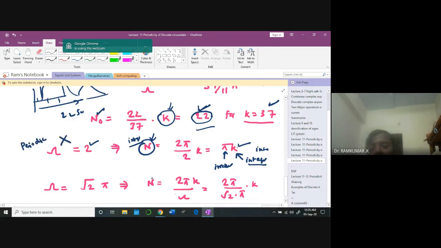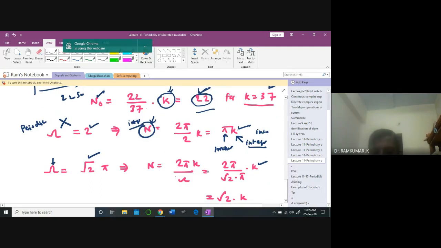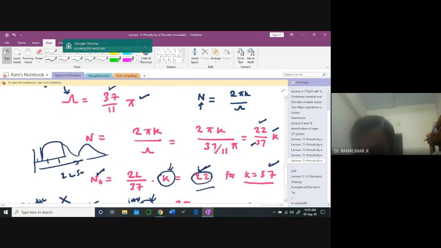This is not periodic. Likewise, when the bigger omega is equal to square root of 2 pi, again there also 2 pi by omega, 2 pi by square root of 2 pi k, and if you divide this, you get square root of 2k. Square root of 2 is again irrational, 1.414, it will keep on going, and therefore you never get periodic. You understand? So this is a super important idea of today's class. Okay, so look at this case.